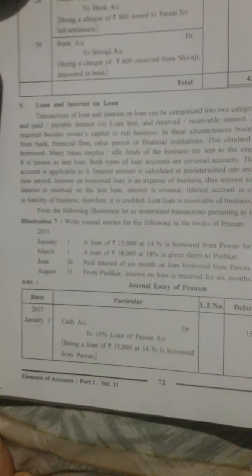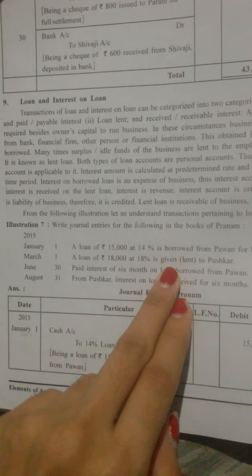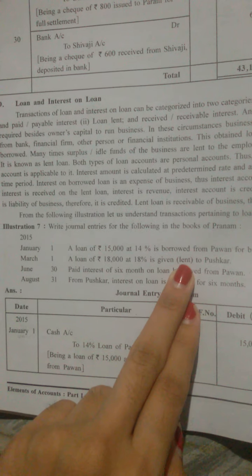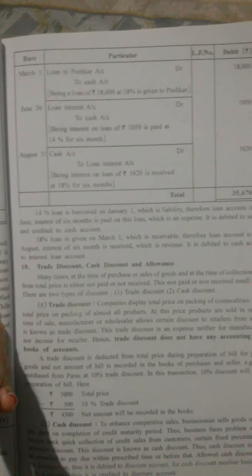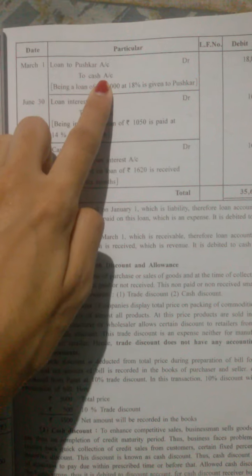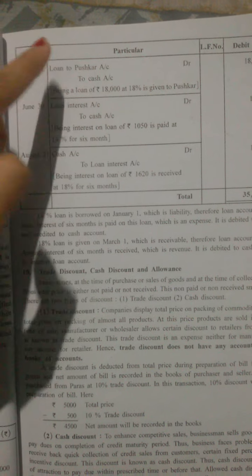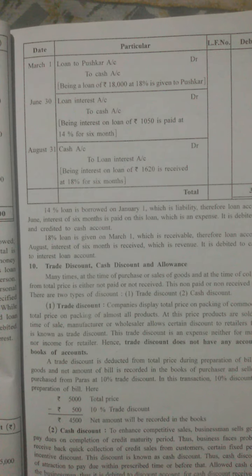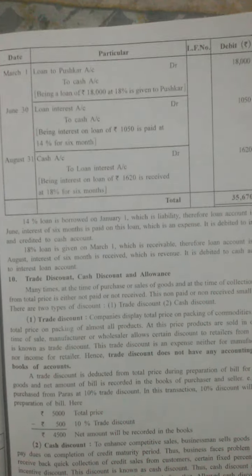Now the second transaction is made on March 1st. A loan of rupees 18,000 at 18% is given, we can also say lent, to Pushkar. In this, the businessman has given a loan to Pushkar. So the journal entry would be: as the cash is going out of business, you have to credit the cash account. And how is the cash going out of business? It is going out due to the loan given to Pushkar. That's why loan to Pushkar account will be debited, and cash account will be credited.